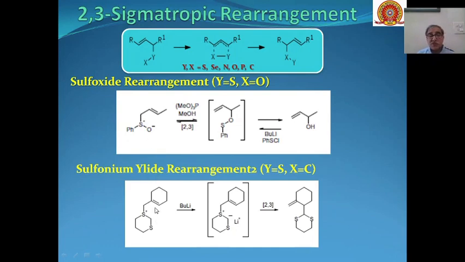Then these types of sulfonium ylide rearrangements, where Y is sulfur and X is carbon, and again in the presence of a strong base like butyl lithium, this will create a carbanion over here, and this carbanion form will undergo 2,3 sigmatropic rearrangement to give us these types of dithiane heterocyclic products.